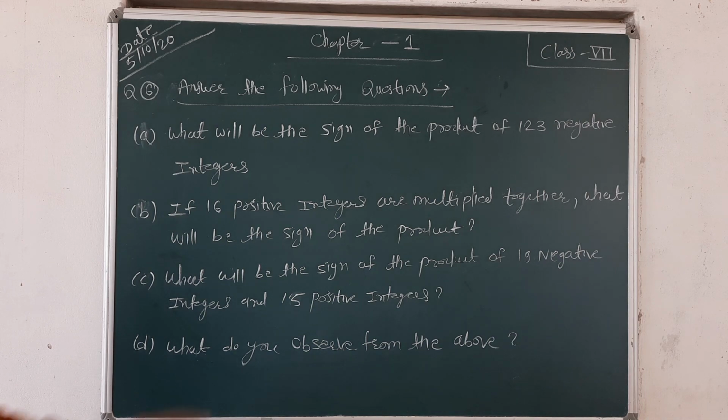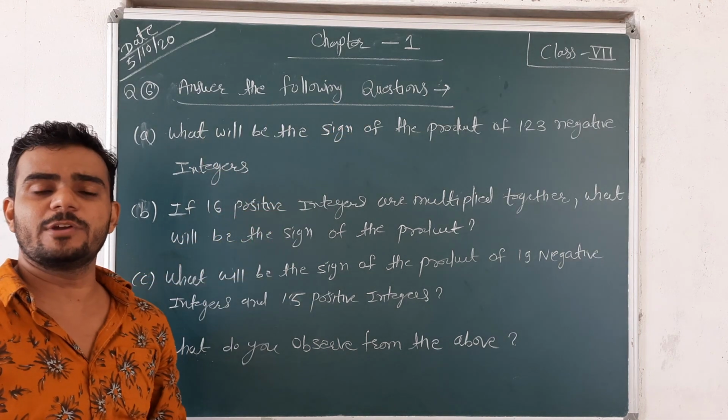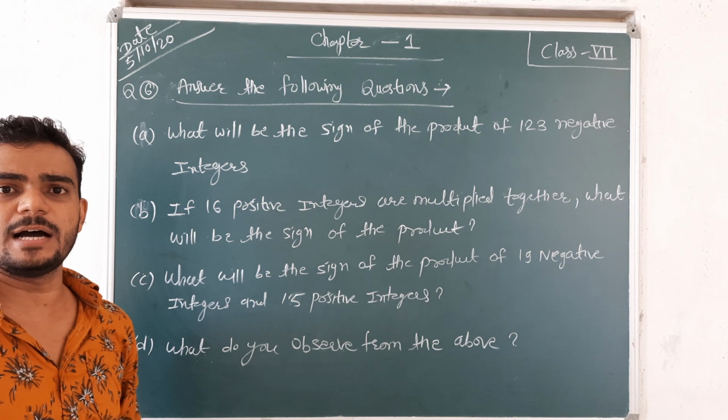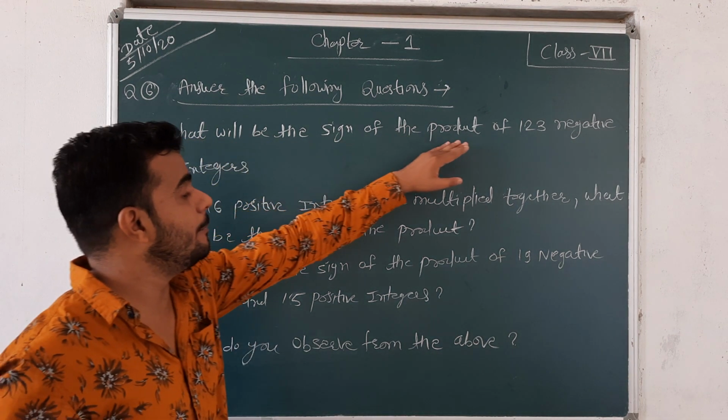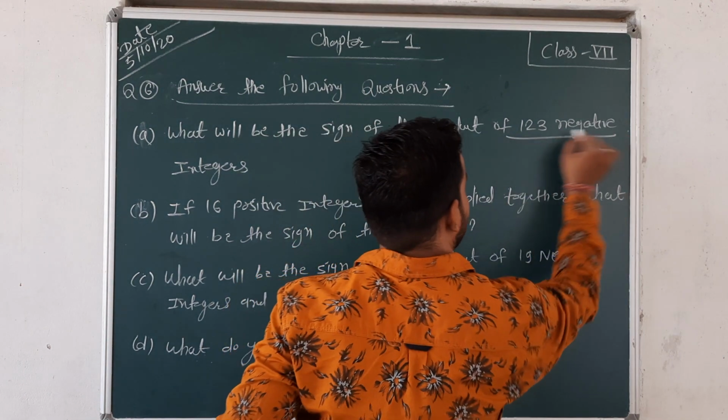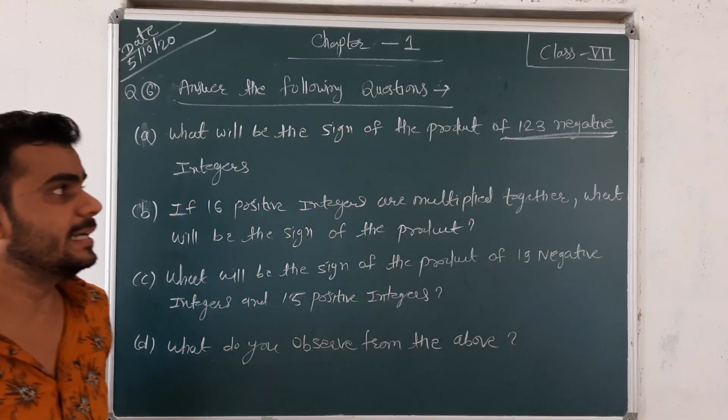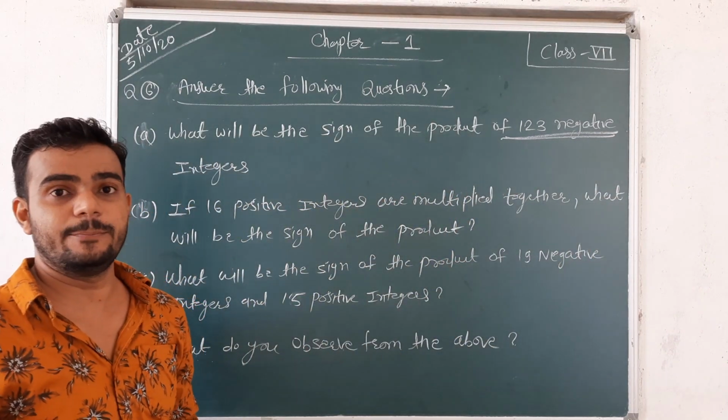Okay. So the next question, the sixth one: answer the following questions. We have to read the question and give the answer. First question: what will be the sign of the product of 123 negative integers? If there are 123 negative integers and we take their product, what will be the sign?